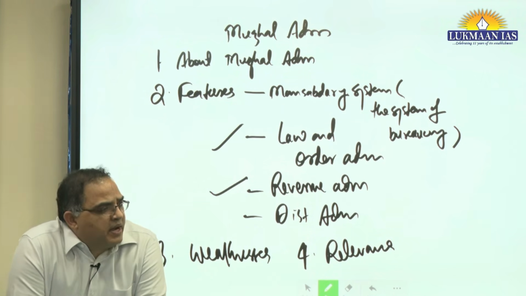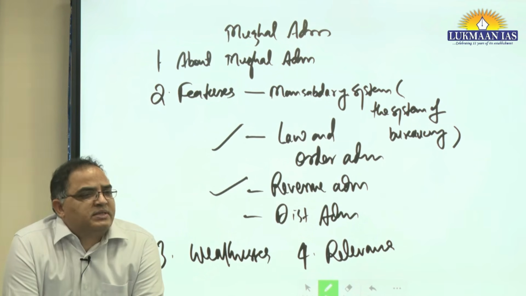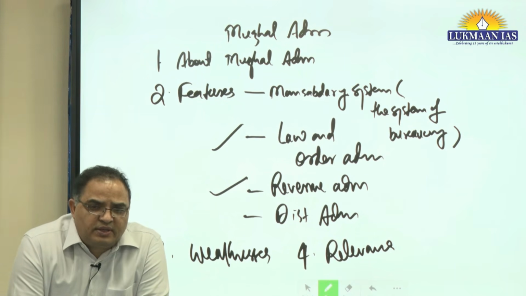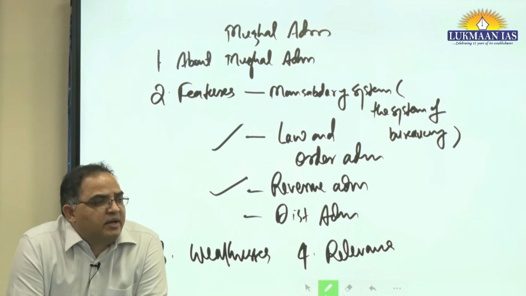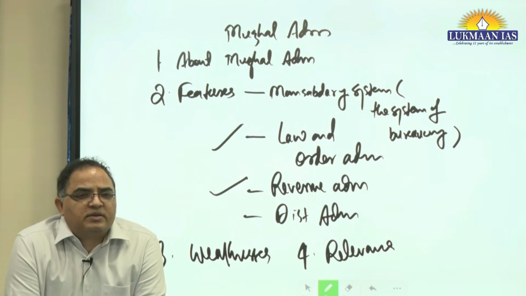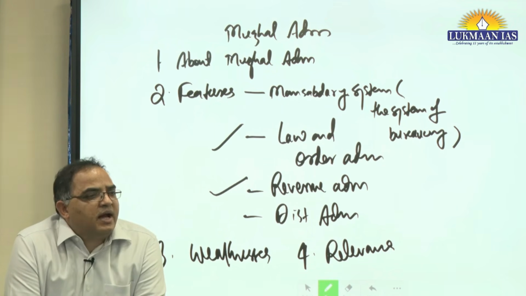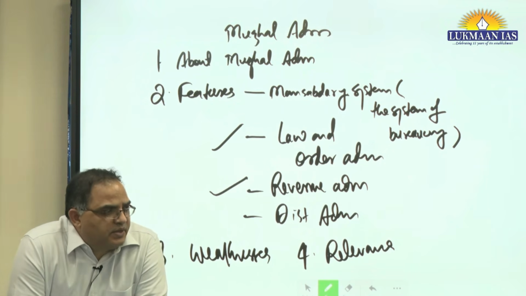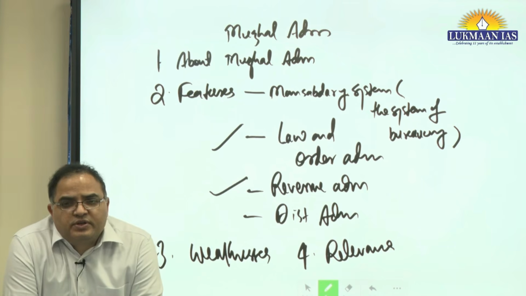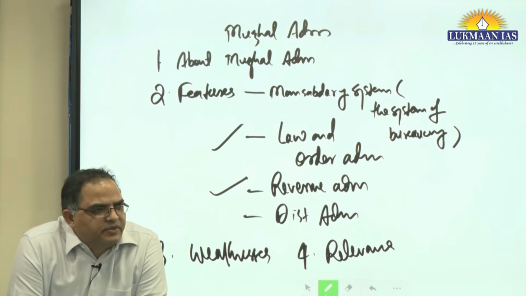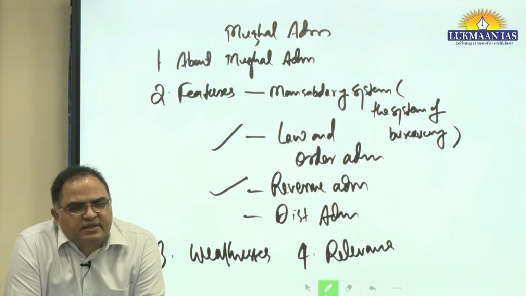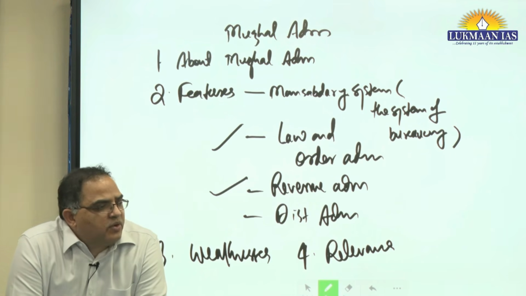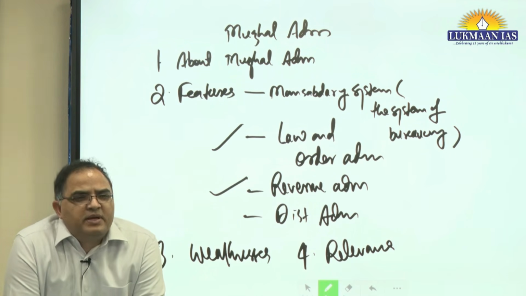Then the entire empire was divided into Subhas. Subha was divided into districts. District was divided into Paraganas. And Paraganas were divided further into Chaklas or villages, or if you talk in terms of law and order administration, Thanas and then villages. And they had their heads. So that is how there was a centralized administrative system. Then they had also established industries, tanneries, factories for manufacturing of things, but it was not as developed at that time.